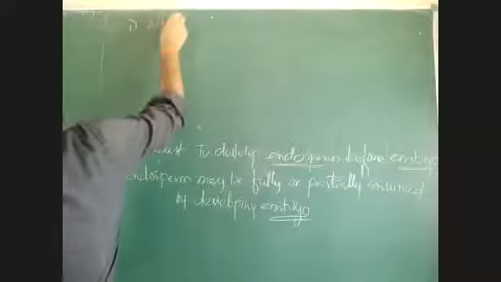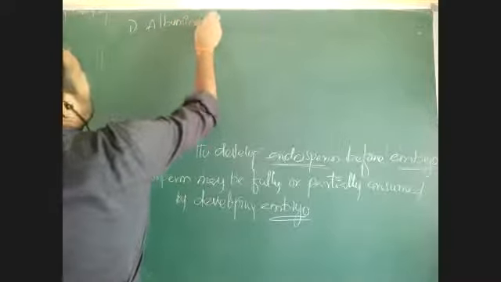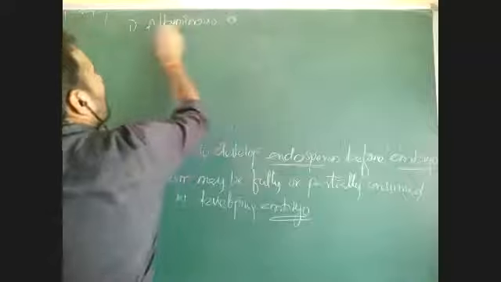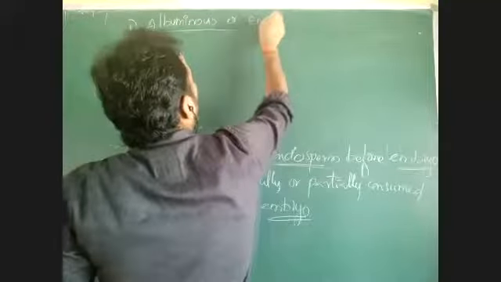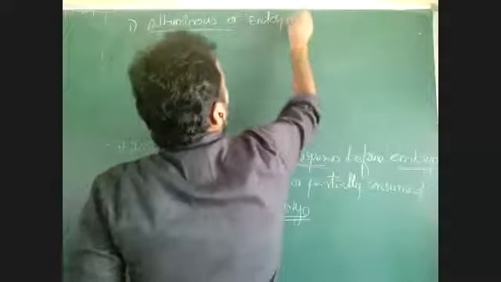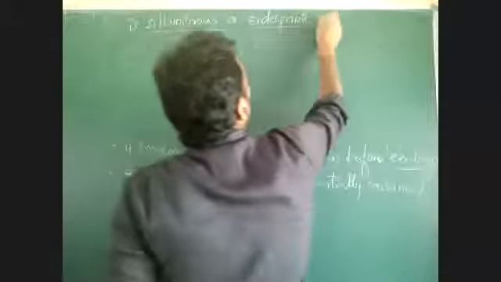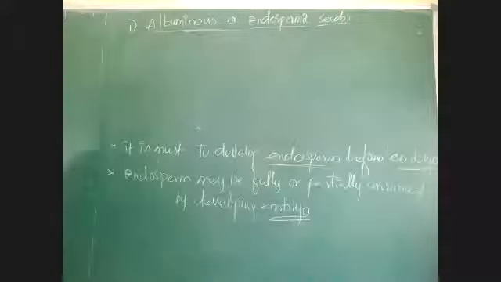See the two types. One is albuminous or endospermic seed. I told you, what is albuminous or endospermic seed? If some more endosperm is present in the seed, then those seeds are called endospermic or albuminous seeds.